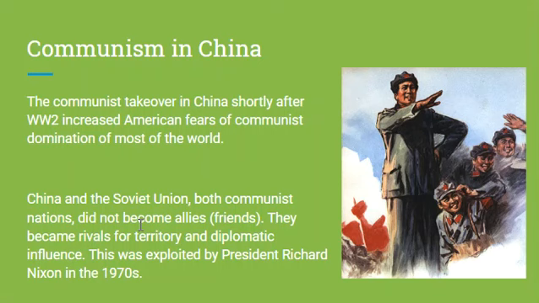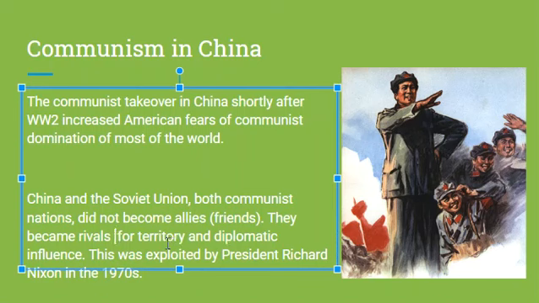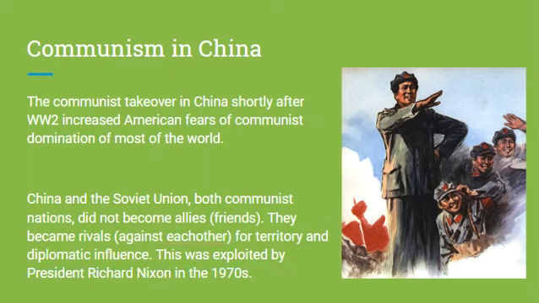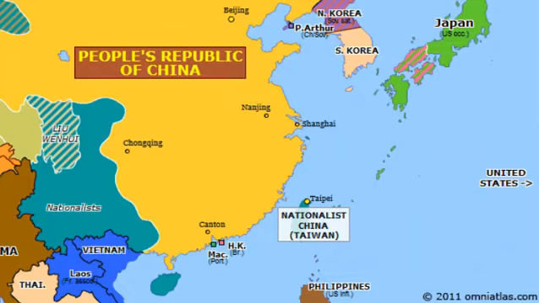And they fought over territory and diplomatic influence. And this was exploited by Richard Nixon in the 1970s. So the Soviet Union and China, even though they are communist, they became rivals, which means against each other. So they didn't like each other. And this is just a quick map of the People's Republic of China. The Soviet Union is actually just right above the People's Republic of China.